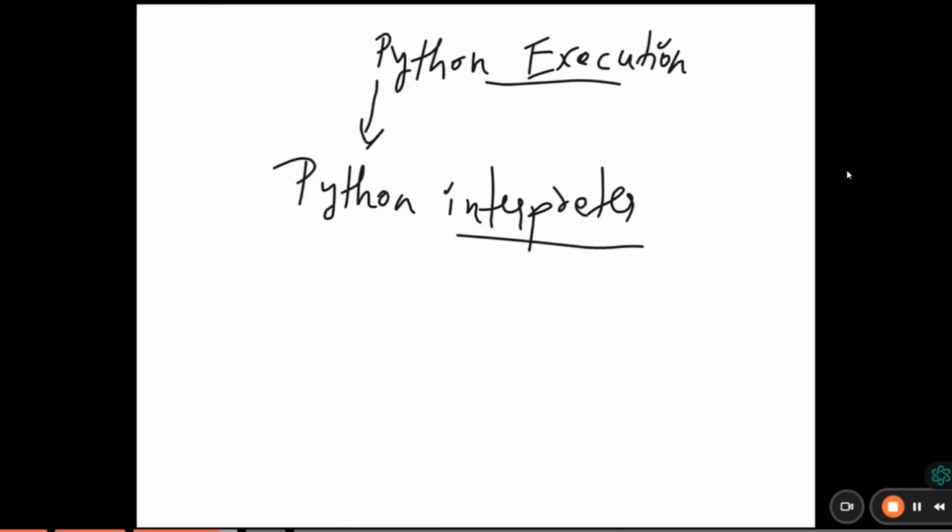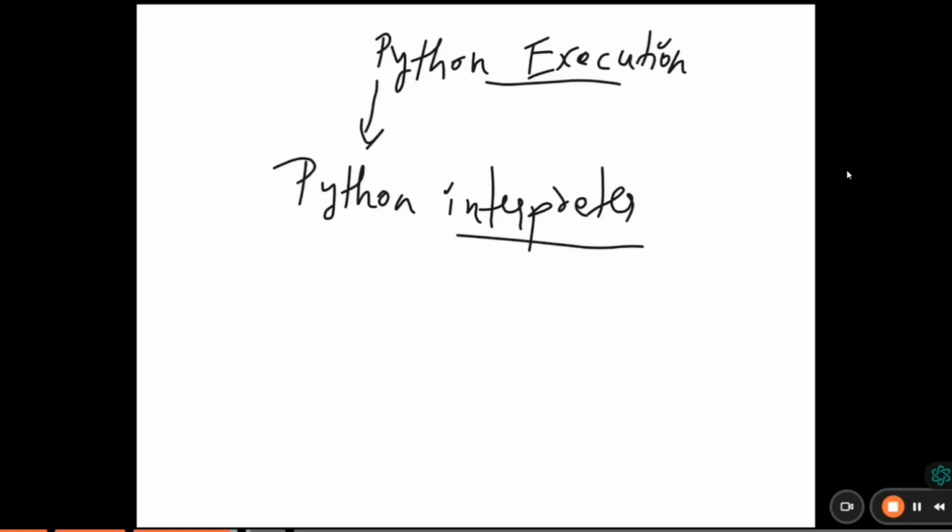Remember, in Python programming, the interpreter will execute the Python files. So what is an interpreter? An interpreter is a software, a Python software, that executes the Python files. I hope you got clarity about how Python will execute in our system.